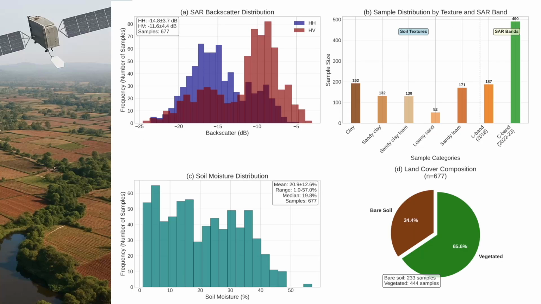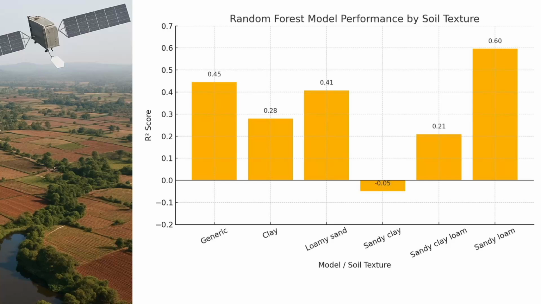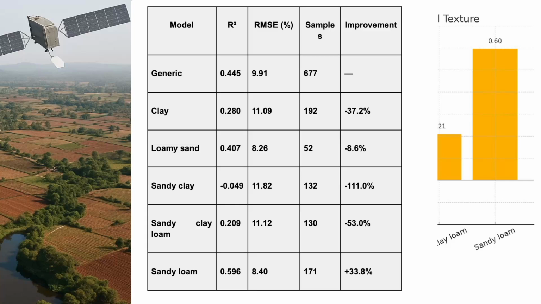And we split these data by different soil type using the USDA classification, and then tested, does it help to make separate machine learning models for each soil texture, or is one generic model good enough? And what we find is that for sandy loam soil, making a texture specific machine learning model like random forest gives us much better prediction. It was about 34% improvement in the accuracy over the generic model.